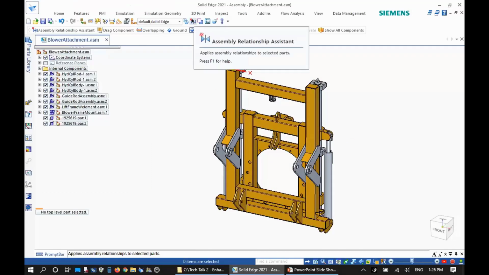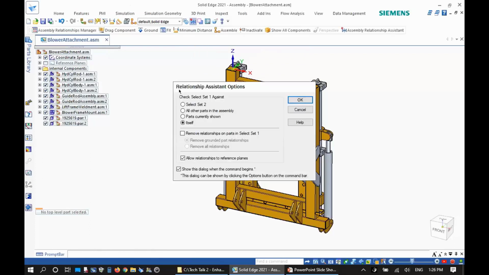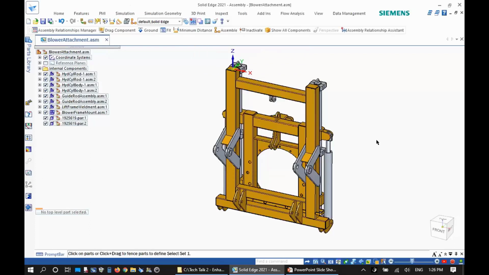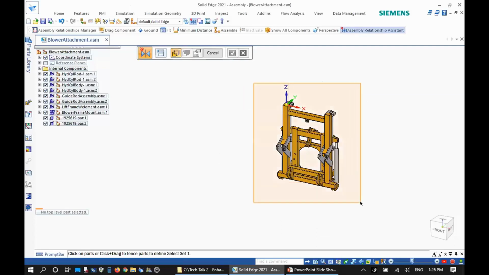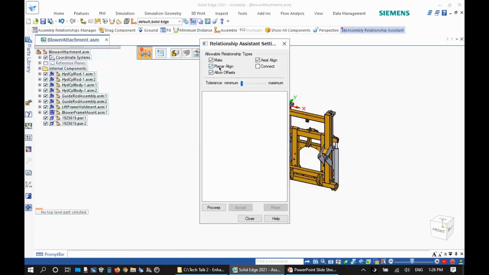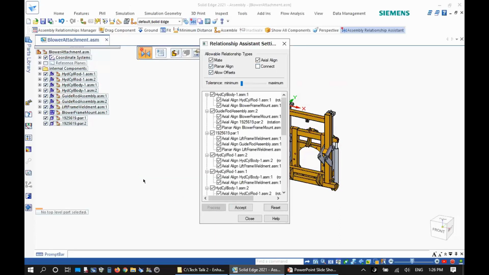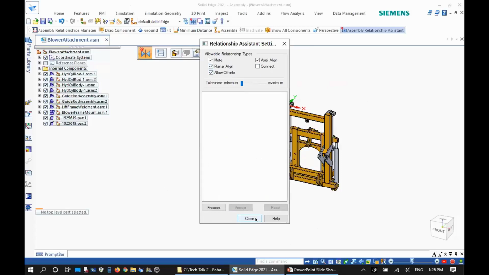And then I can rely on Assembly Relationship Assistant, where I can select all the components and process them in terms of mate, planar alignment. You're familiar with this tool. Once I process, you can see that on these internal components, I can still use all the assembly relationships and create them in no time.